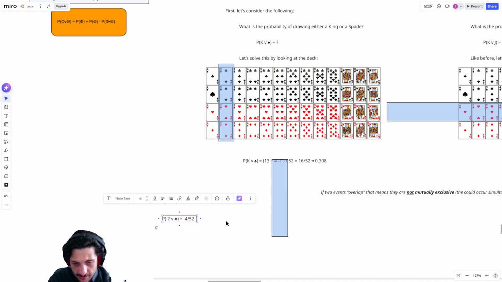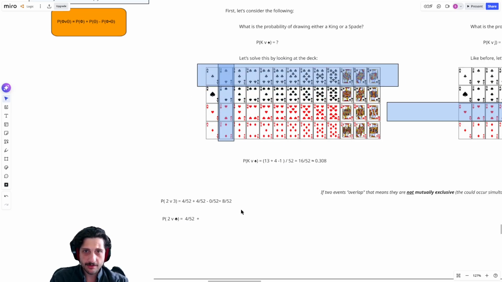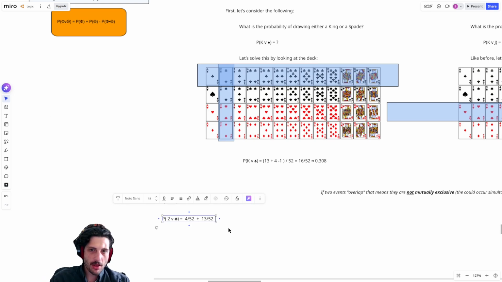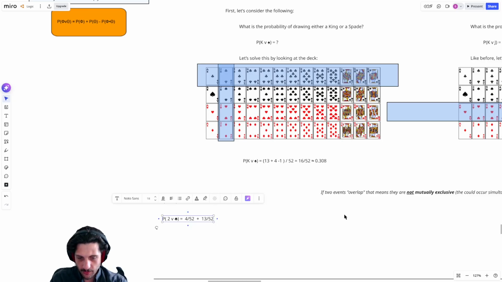And then I'm going to add that to the probability of getting a club. So I go in and I say, okay, how many clubs do I have? And so I go in and I grab all of my clubs. And I have 13 clubs. And then I have to ask, okay, but are these mutually exclusive? Is there anything that's both a 2 and a club? Is there anything that I counted here and there? And there is. I counted the 2 of clubs both times. So because I just want to count it once, and so far I've counted it twice, I need to subtract off one of those cards because one of those cards has been counted twice. And this is what gives me my 16 over 52.